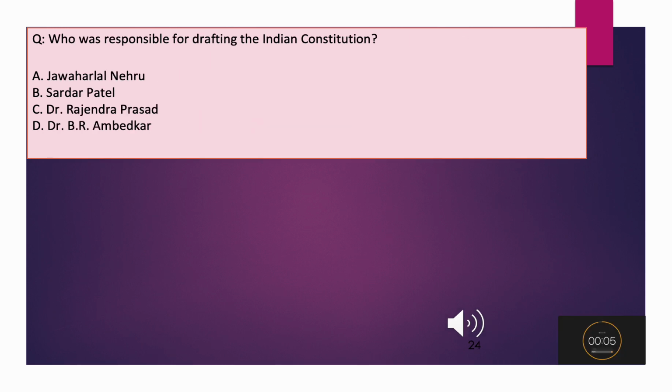Who was responsible for drafting the Indian Constitution? A. Jawaharlal Nehru. B. Sardar Patel. C. Dr. Rajendra Prasad. D. Dr. B.R. Ambedkar.